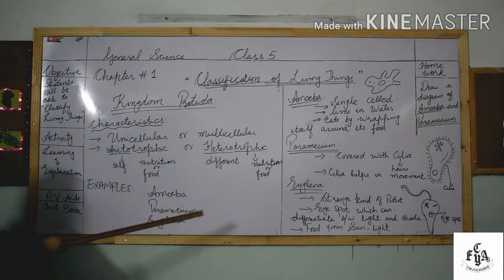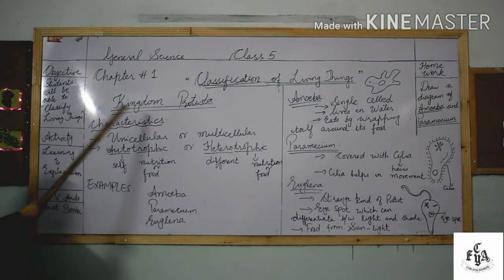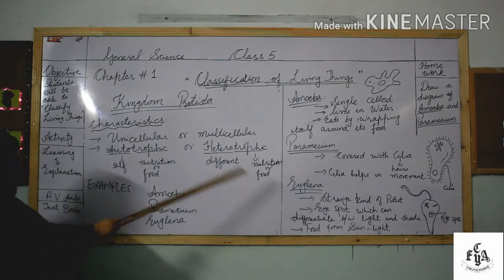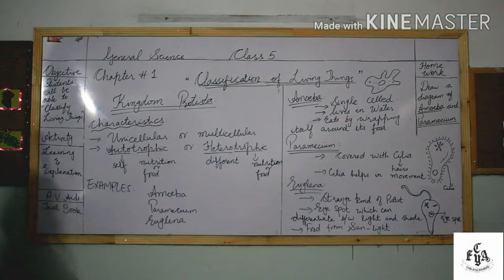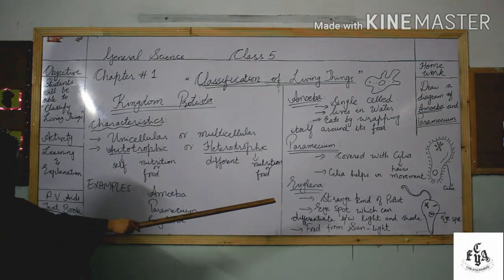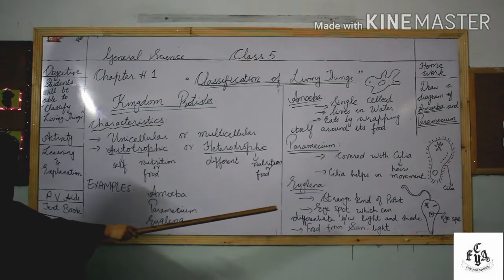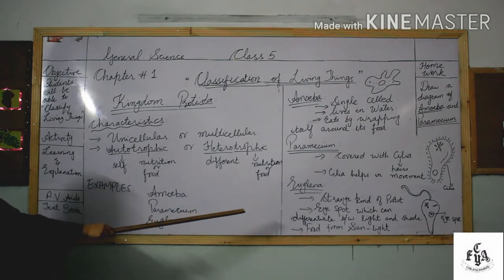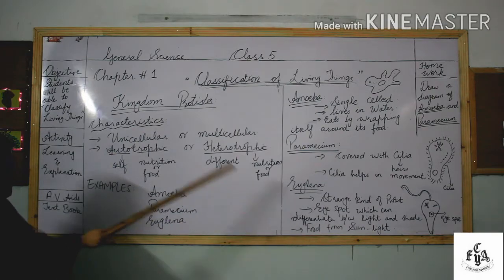Then comes Euglena. Euglena is a protist, as it is included in Protista. It is a strange kind of protist because it has an eye spot. You can see in the diagram the round dot, that is the eye spot. What is the function of this eye spot? The eye spot can differentiate between light and shade.